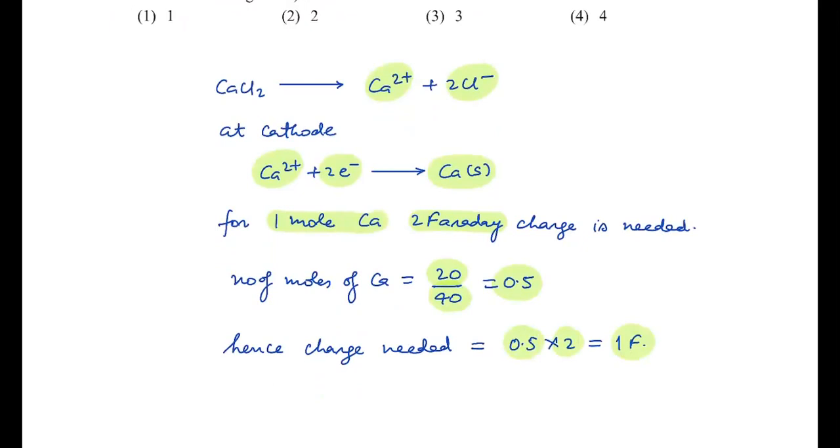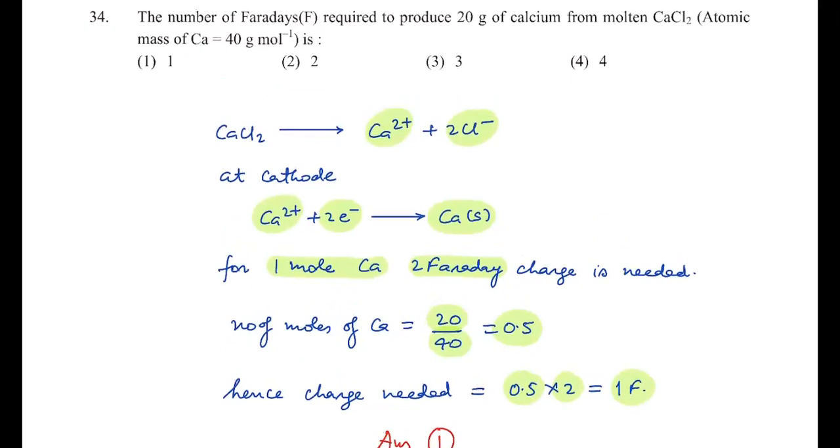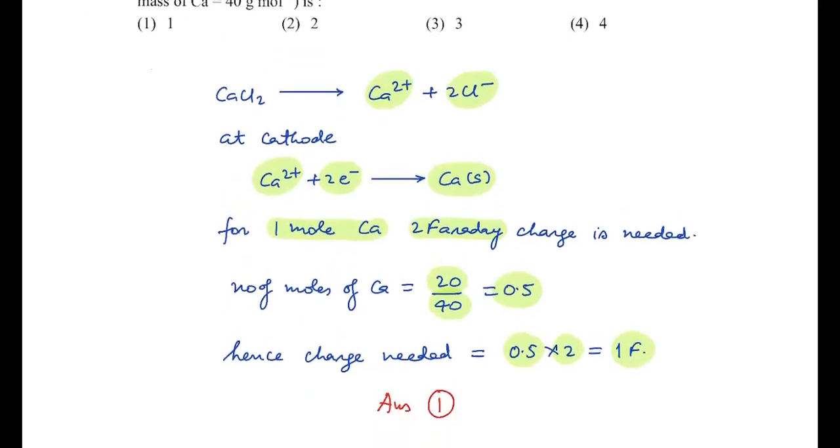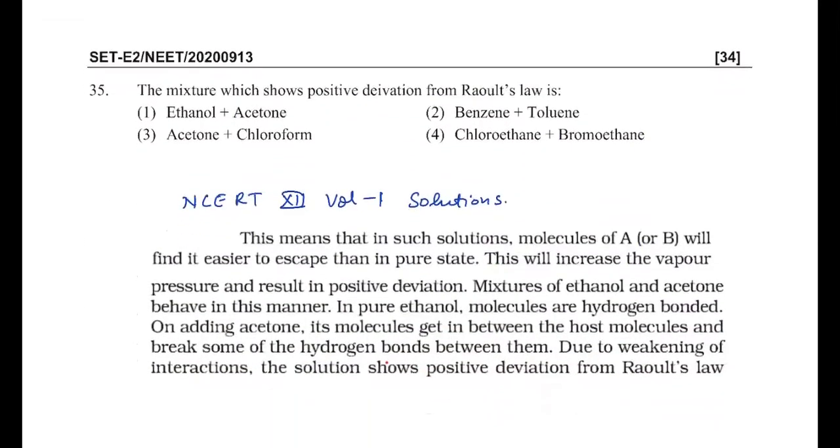And with 1 Faraday charge, your answer must be 1 for this question. Because in option 1 it's given 1 Faraday, option 2 is 2 Faraday, option 3 is 3 Faraday, and finally option 4 is 4 Faraday. So charge needed is 1 Faraday here. So answer is 1. Next is given: the mixture of which will show the positive deviation from Raoult's law.